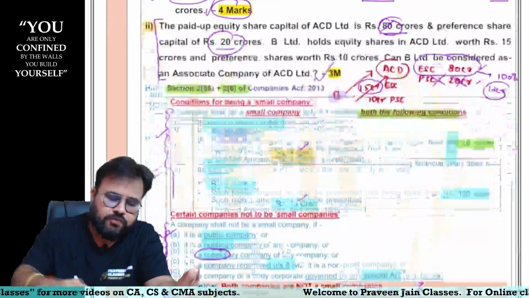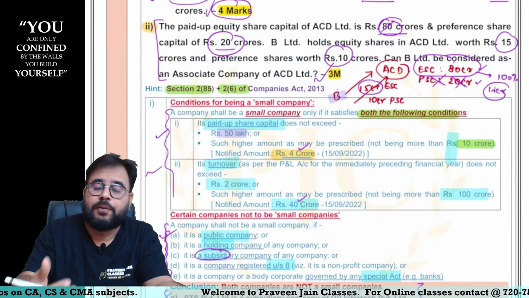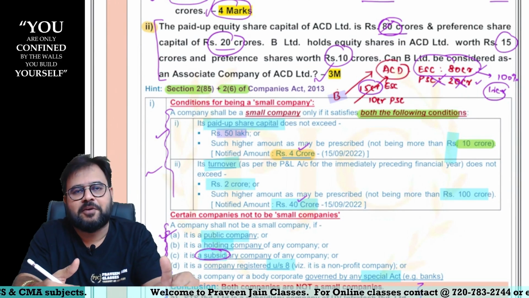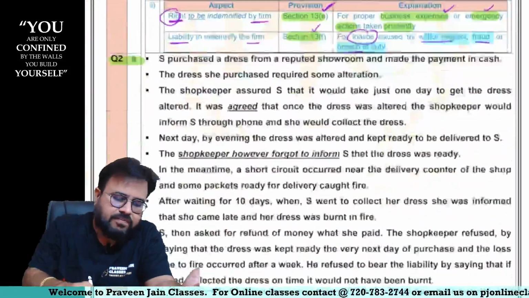Answer is not allowed, sir. Because equity was 15, preference was 10, 25 they are holding, hence it is 25%, hence it will be an associate company. No, that won't work, sir. Now let us see question number 2A.